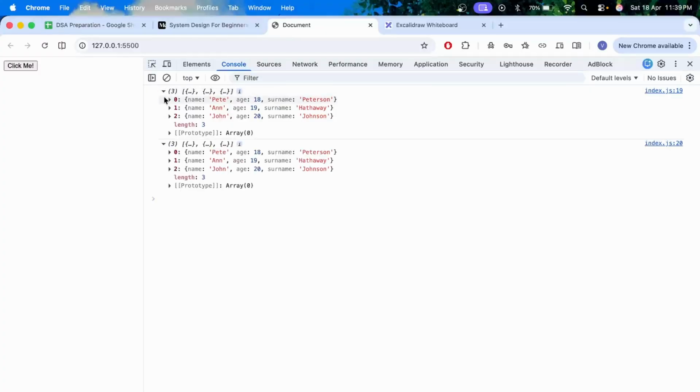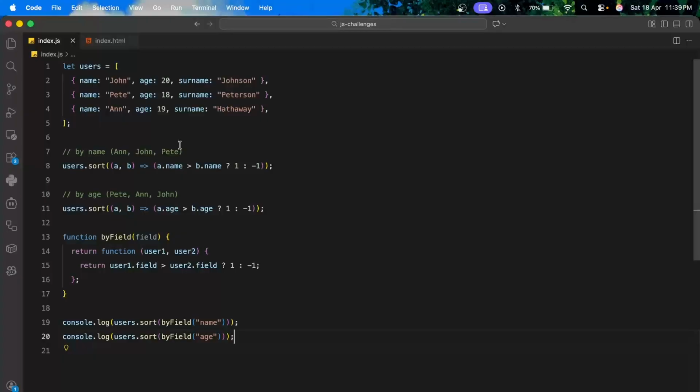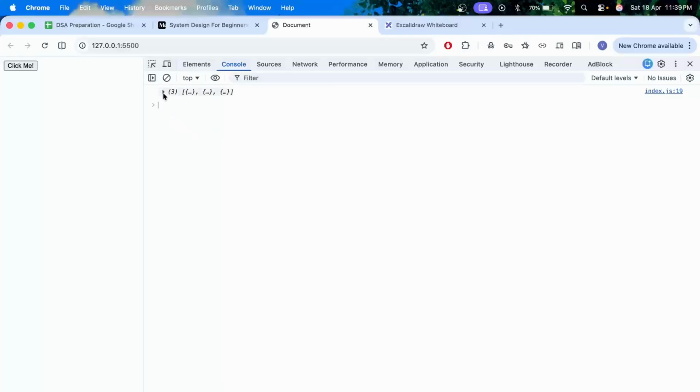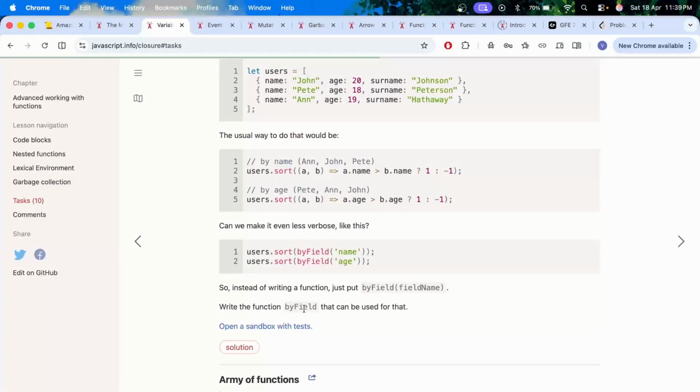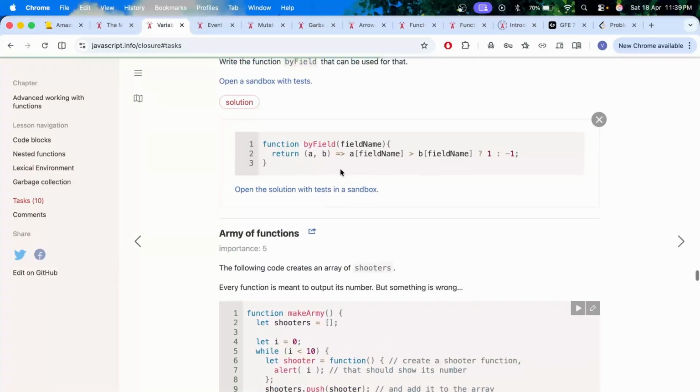Yeah, okay, it works. And, it doesn't work. Okay, no, actually, let me comment this out. John and Pete. So this is, we are sorting by name. I don't know. I have to check the result over here.